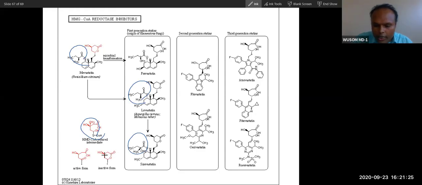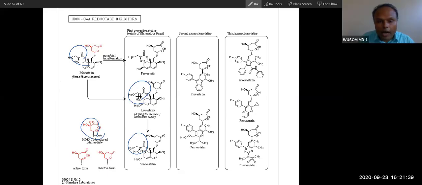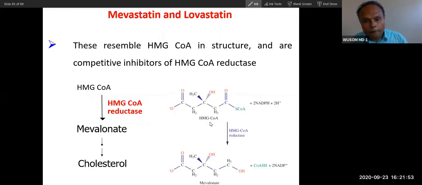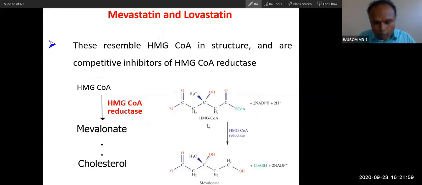If you go through the lecture slides, you will see the structural similarities are there. That is why these are inhibited. You just look at them and see that this part is very similar to this reactant. These compounds are very similar to this compound, that is why these are competitive inhibitors. Did you get that? Yes, thank you. That is the point I want to make: these inhibitors are structurally similar to the reactant.